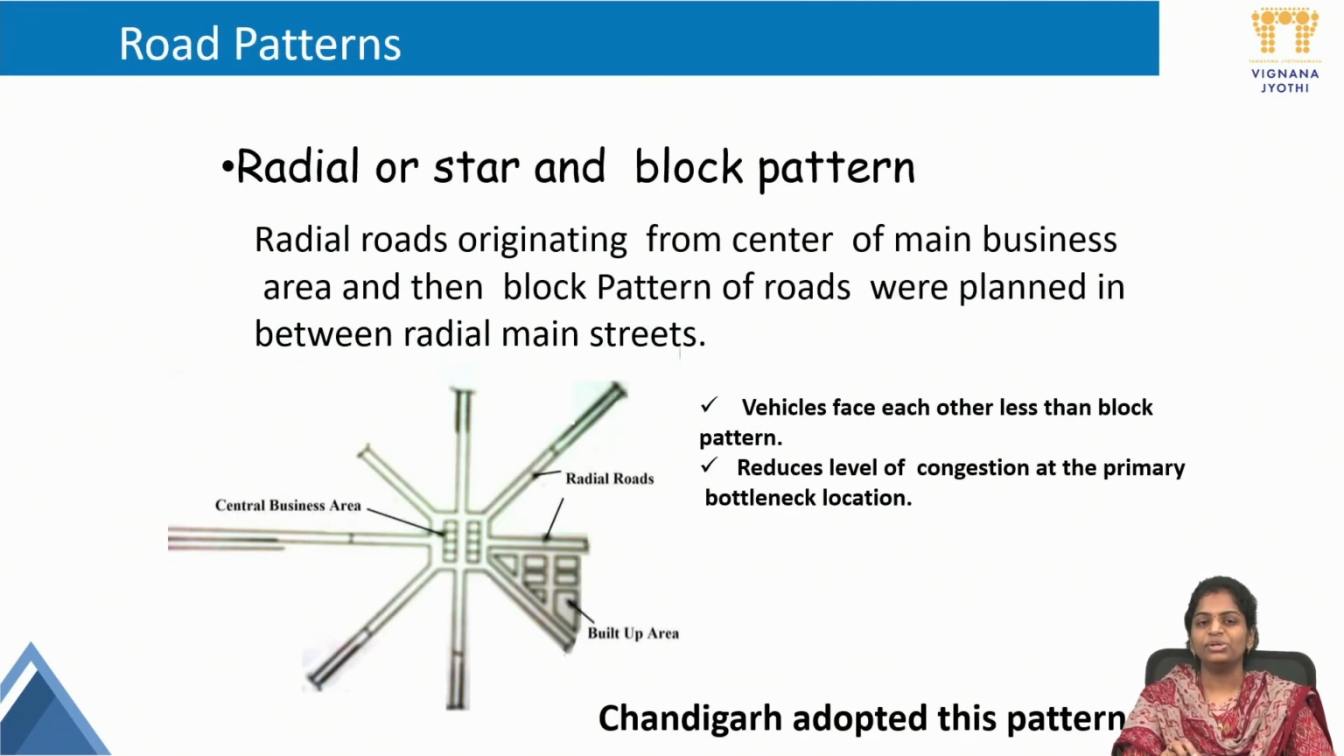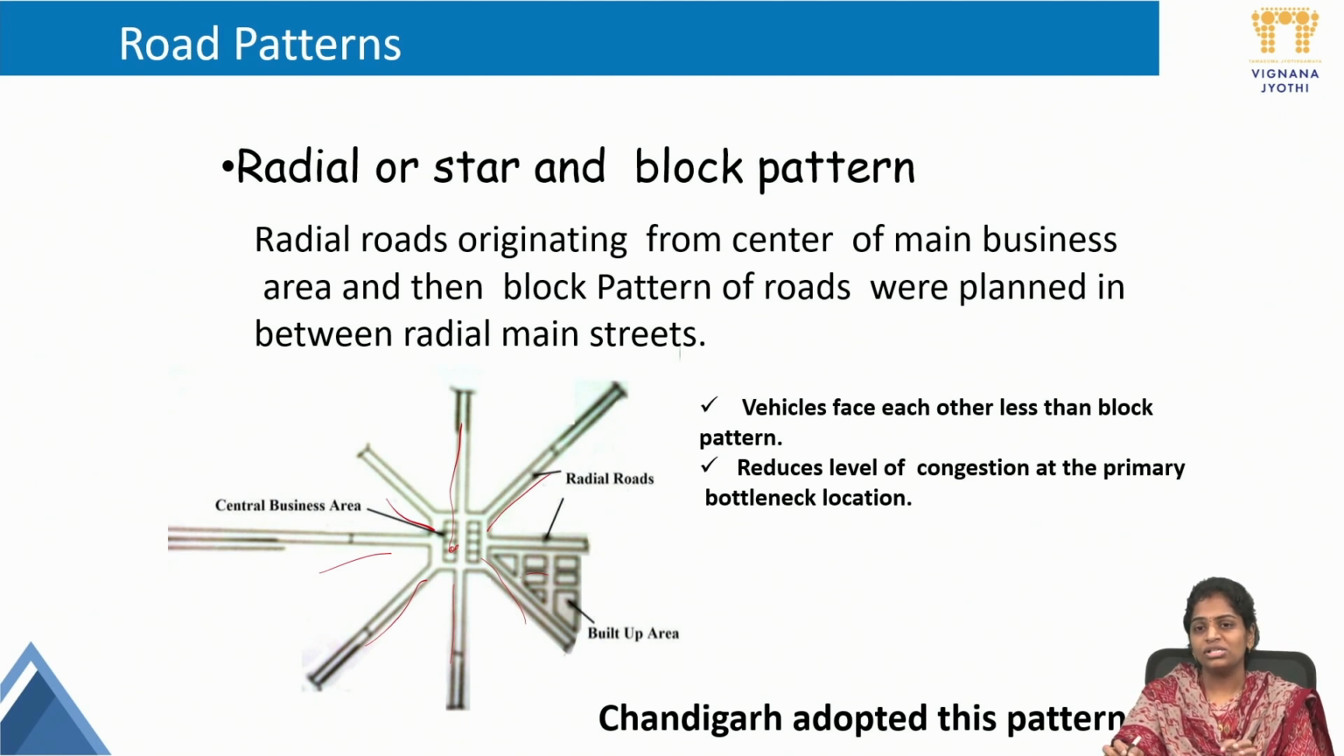Next, the first one is the radial and block pattern. Radial roads originate from the center of the main business area, and then a block pattern of roads is planned in between the radial main streets. First the roads originate from the center, and they are arranged again in block pattern. That is the major concept of the radial and block pattern. Here vehicles face each other less than in the block pattern. This reduces the level of congestion at the primary bottleneck location.